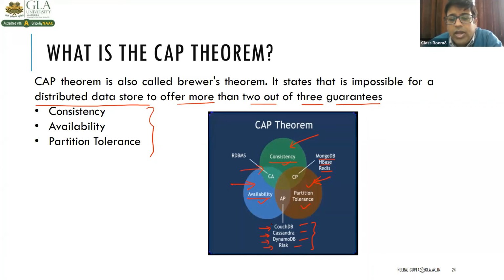If we are going to make a website like a social networking site, there is no such consistency required, only availability and partition tolerance is there. So we can use these softwares, right? As you know, Facebook is using Cassandra, right? Amazon is using DynamoDB. Okay.